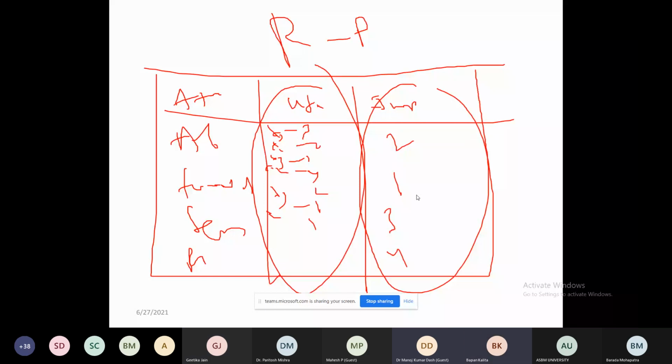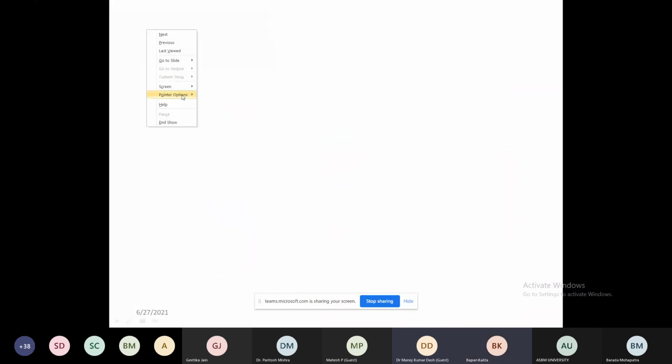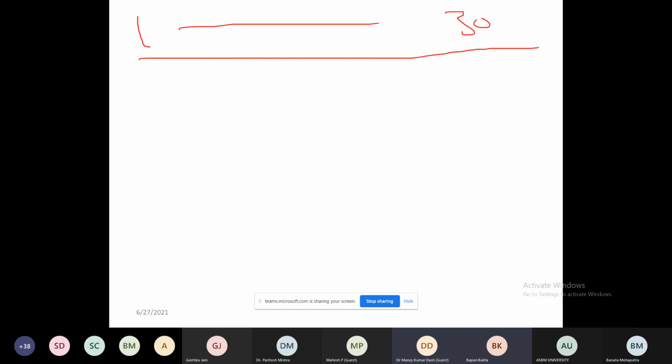You asked, sir, how are you calculating? Suppose I have taken the data set of, let me say, 30 people. I took data from 1 to 30. I asked the first customer about the attributes I took: this is food, then service, and after service, price. Then I asked the last question, which is satisfaction.